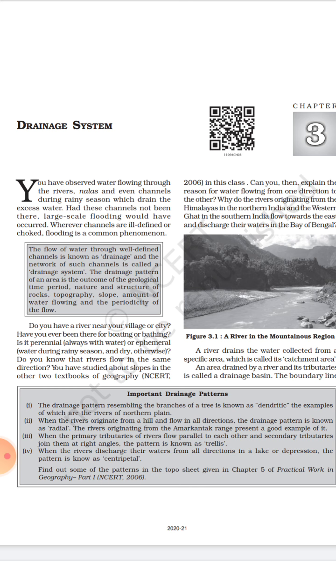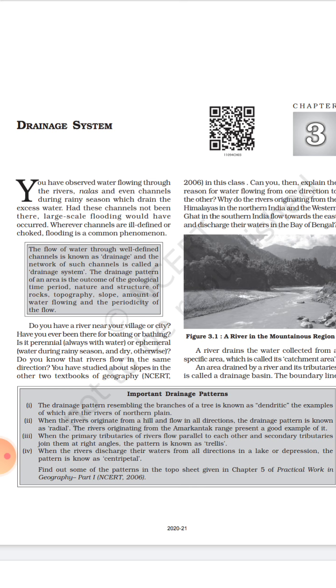So what do you know about the drainage system? So let's first understand about drainage. As you all know that water flows through different channels, canals or rivers. So flow of water through these defined patterns is known as drainage, and network of such channels is known as drainage system.